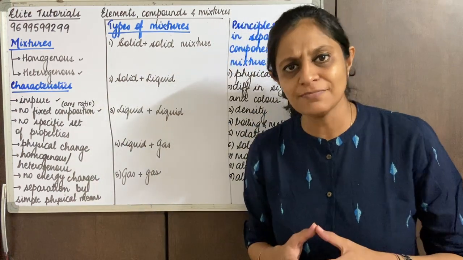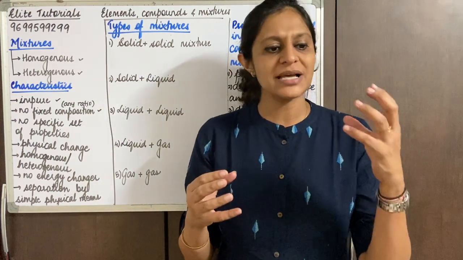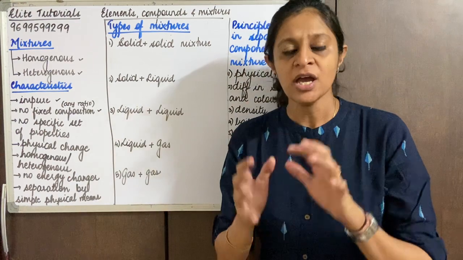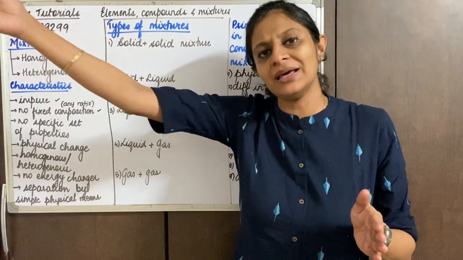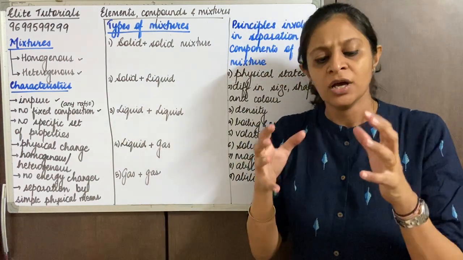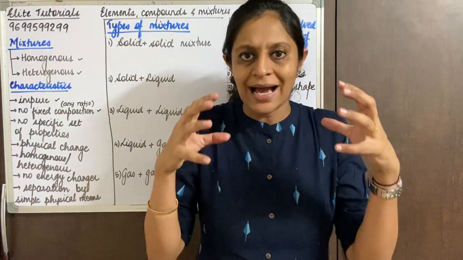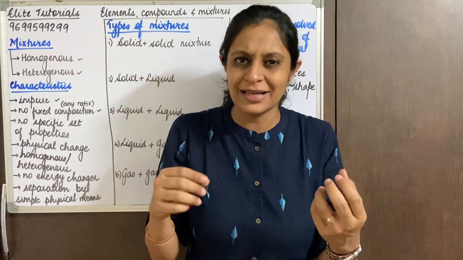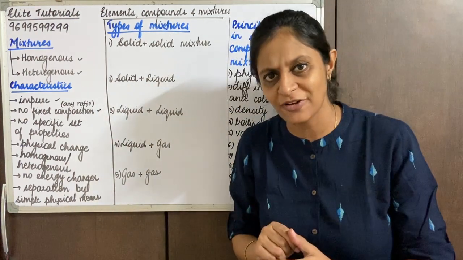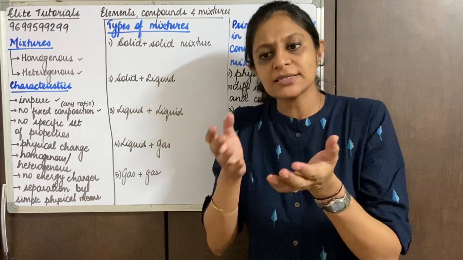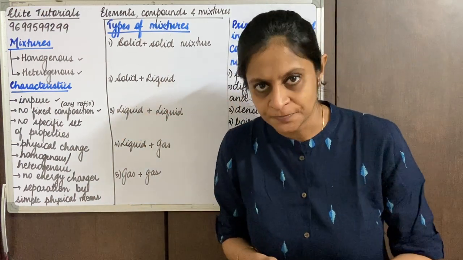Let's take a very simple example. We are trying to mix iron and sulfur. Let's compare this, and we can also quickly revise what we studied in compounds. I take iron filings, or small parts of iron. Iron filings are mixed with sulfur powder.